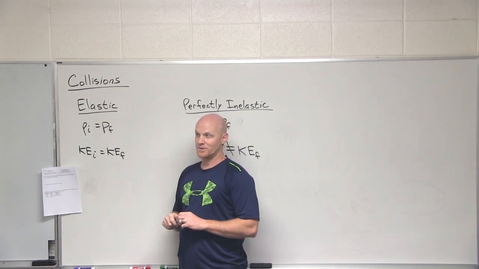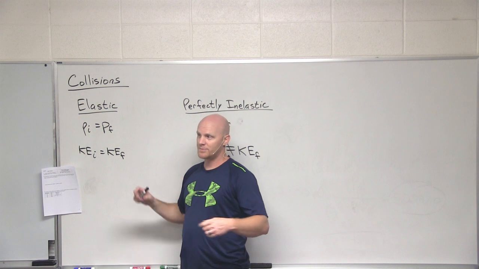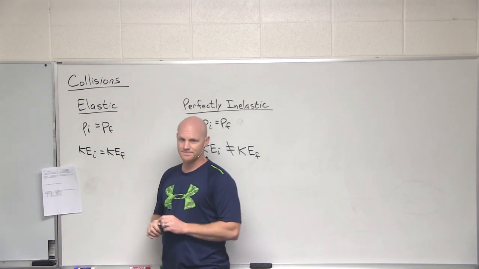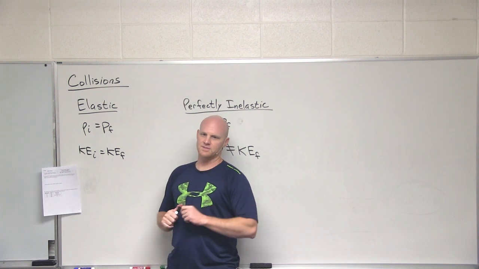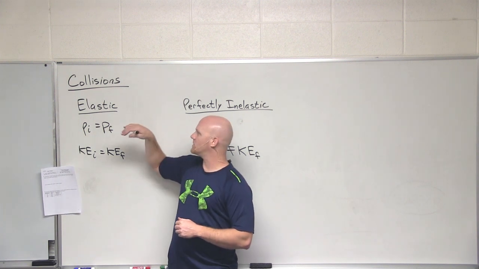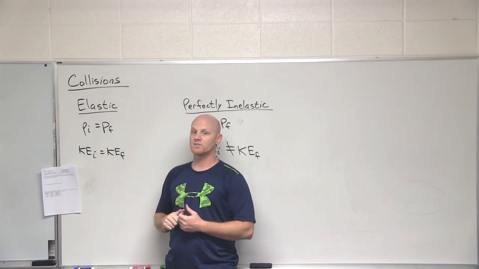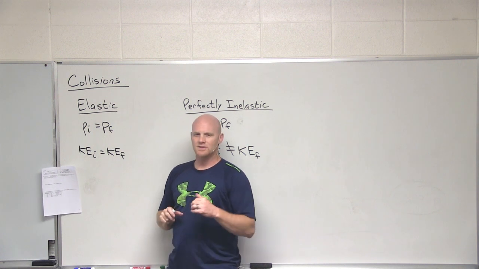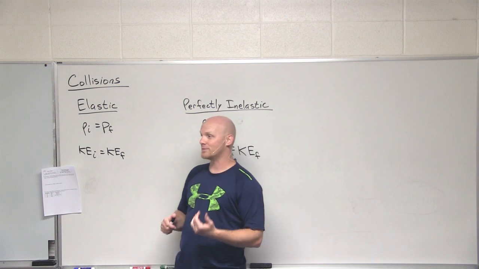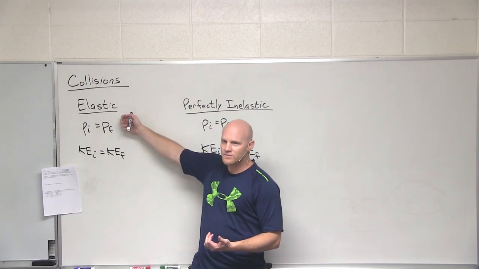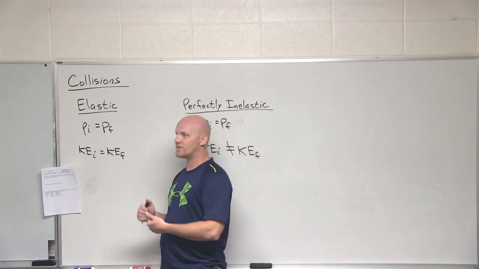And the classic example is billiard balls colliding on a pool table. Billiards, sweet. So these billiard balls on a pool table, do they have any propensity to stick to each other? Not really. Do they deform upon collision much? Not much at all. Hardly noticeable amount. And so that would be, kind of, our textbook example of an elastic collision.